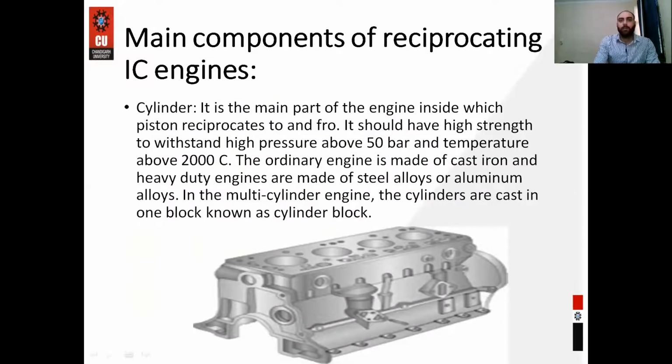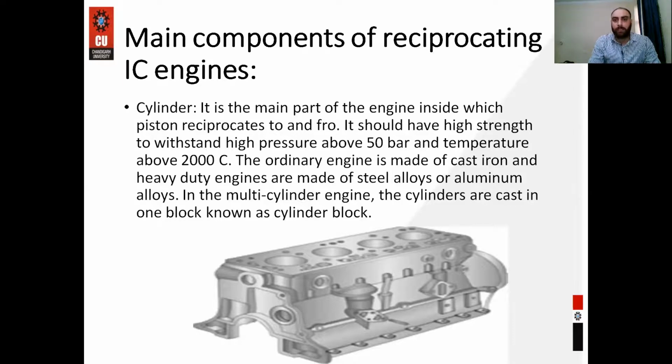So next is the main components of reciprocating engine. There are two types of IC engine. First one is the rotary engine and second one is the reciprocating engine. In the reciprocating engine, the piston moves from the top dead center to the bottom dead center. Starting with the first component, that is the cylinder, it is the main part of the engine in which the piston reciprocates to and fro. So we can say this is the main part in which the piston is moving up and down, meaning it has the reciprocating motion.